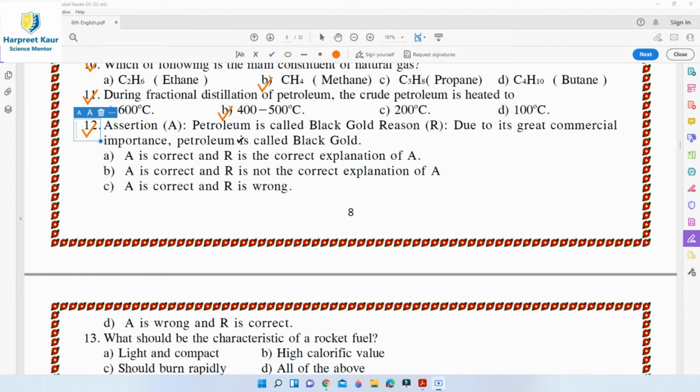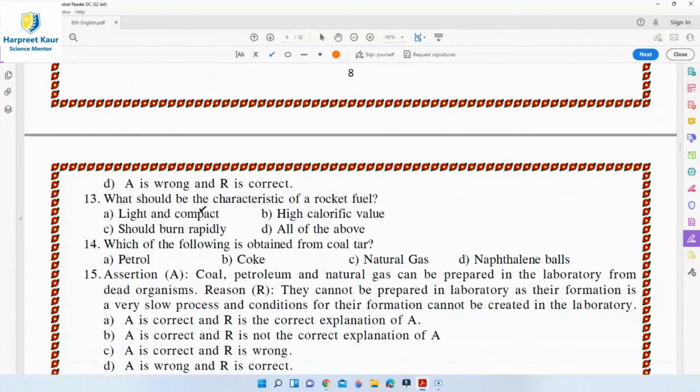So, assertion A is right, and the reason for this is also right. So option A, that is, A and R are correct and R is the correct explanation of A, is the right answer for this. Then question 13.